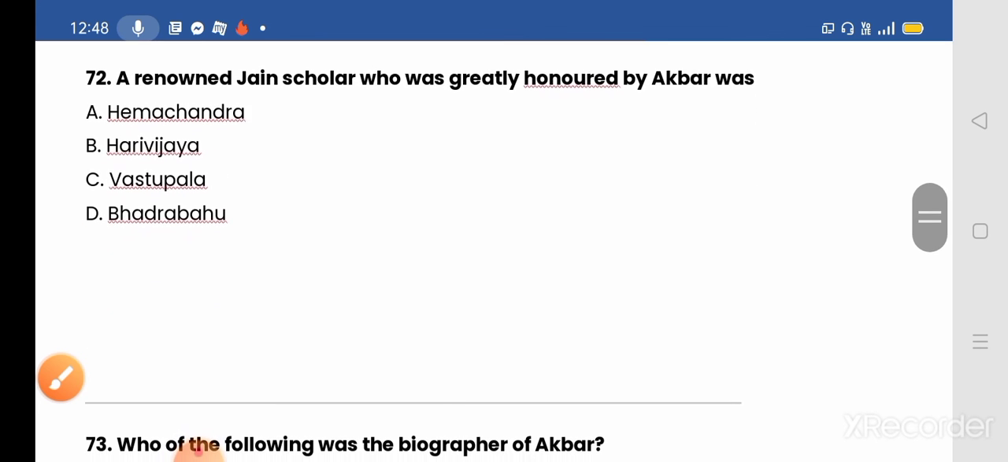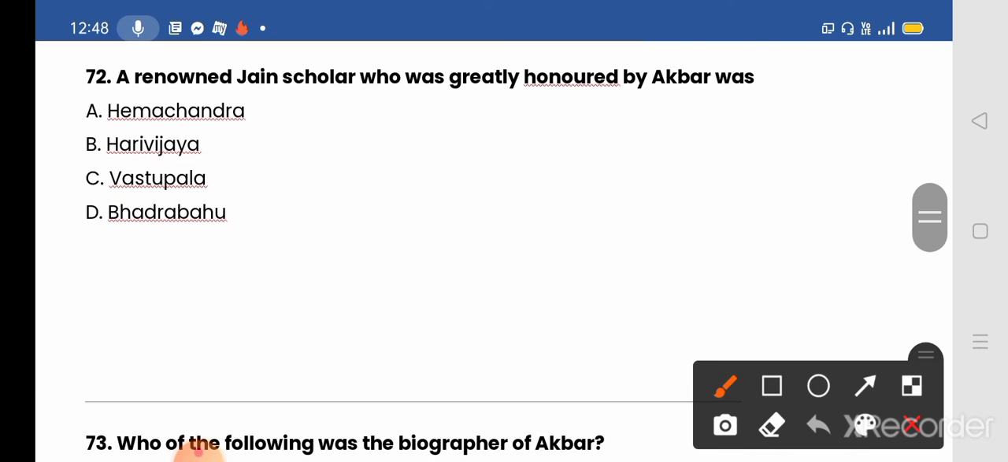72. A renowned Jain scholar who was greatly honored by Akbar was, options given, A. Hemchandra, B. Hari Vijay, C. Bastupala, and D. Bhadrabahu. And the correct answer will be option B, Hari Vijay. Akbar invited Bhatrak Hari Vijay Shuri, the main exponent of Jain Svetambara sect. Okay, so Hari Vijay will be the correct answer.